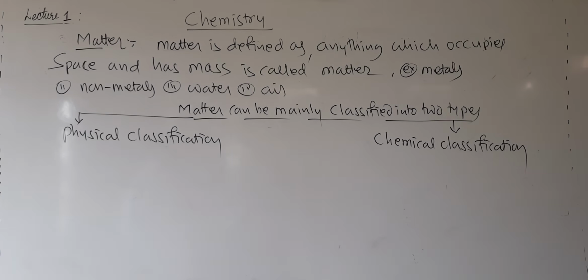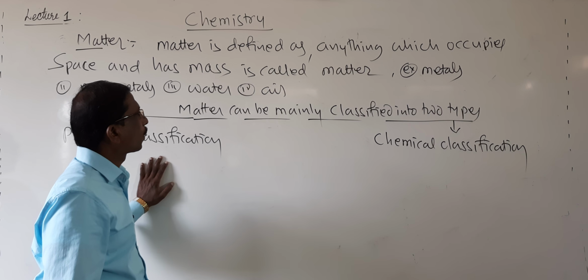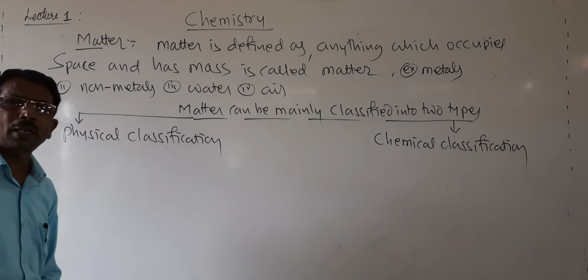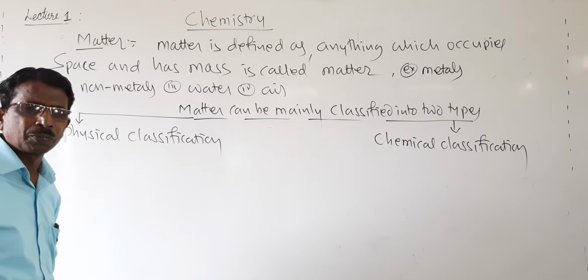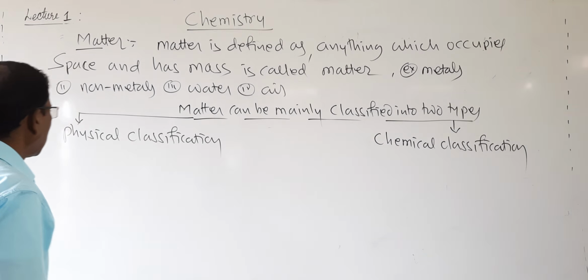So it is physical classification and chemical classification. Then, what is physical classification?